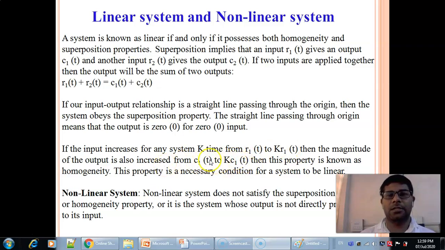That means that system is obeying the property of homogeneity. So these are the two properties, homogeneity and superposition. If a system obeys the properties of superposition and homogeneity, then we can say that system is a linear system. And simply, if that system is not following the properties of superposition and homogeneity, then that system is called a non-linear system.